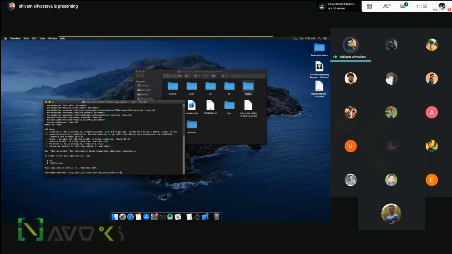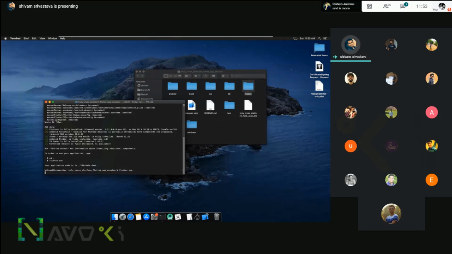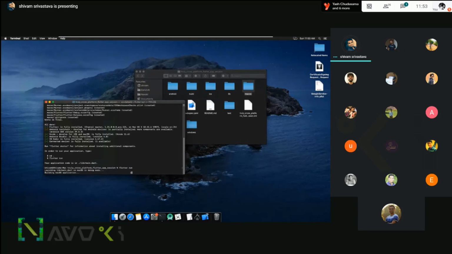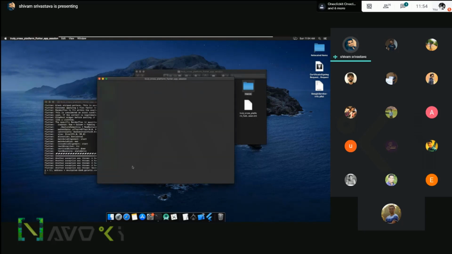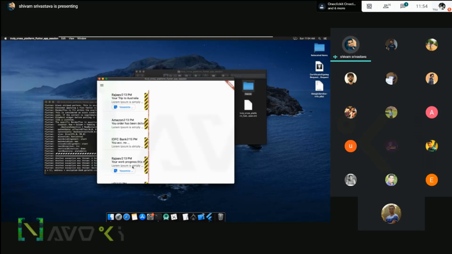Okay, so the macOS application is added. Now we will run this command, flutter run. Suppose we didn't know the device name. Since the iOS emulator is not open, it has already detected that there is one device, macOS, and it's already running the application on the Mac app. So if you want to work with a desktop application, you can start with the first